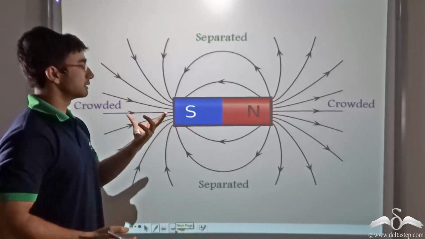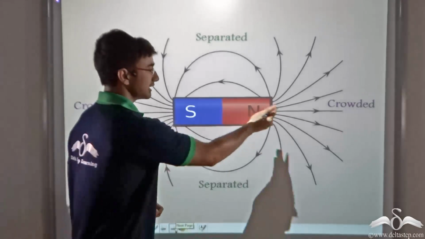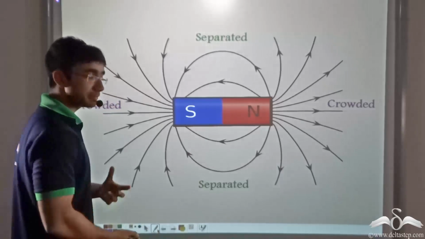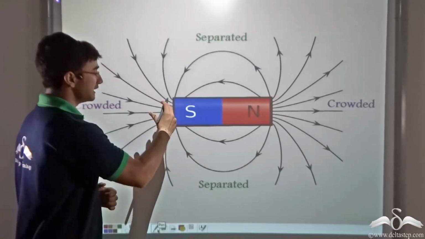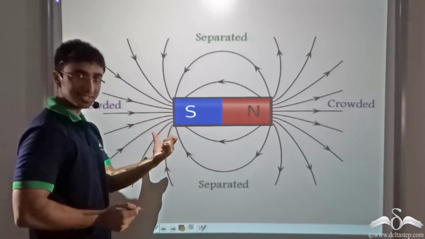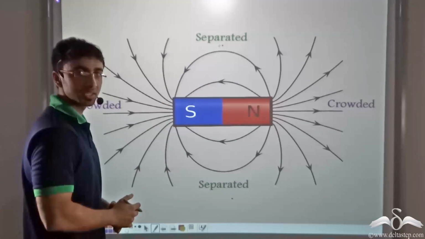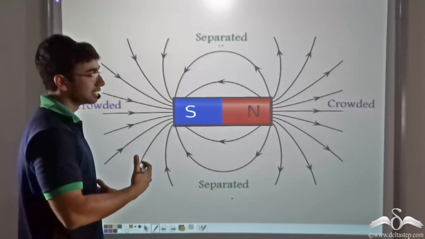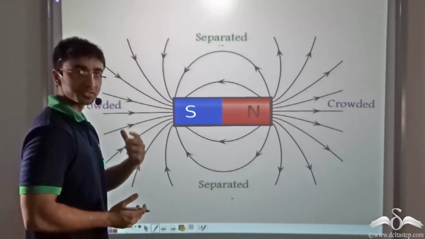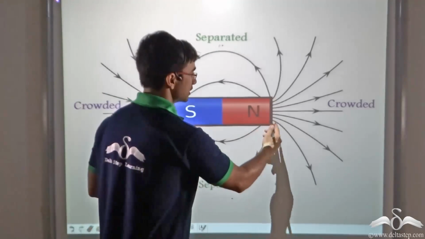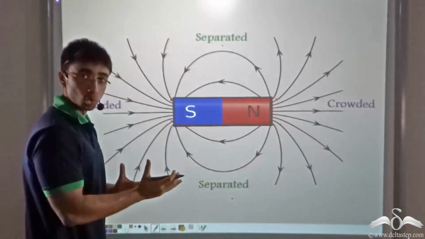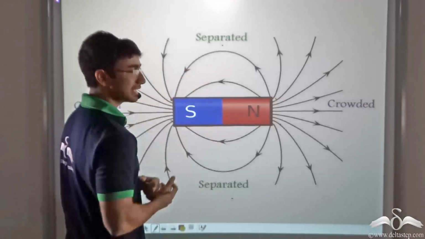Now let us consider the bar magnet and the field lines at either end. I previously mentioned to you that the field lines are highly crowded at the ends and separated or sparse at the center. Now what does this mean? This means, as you saw in the previous video, the interaction at the ends is much more than the interaction at the center.